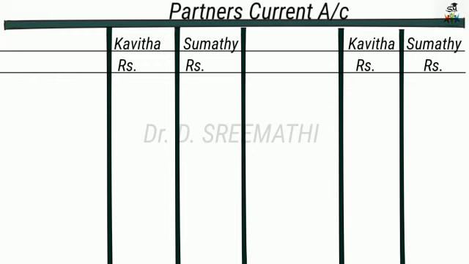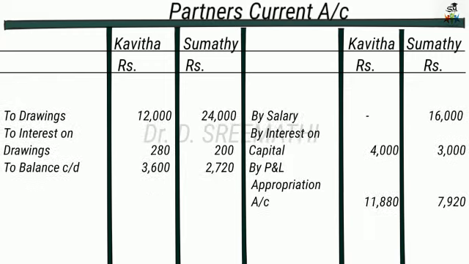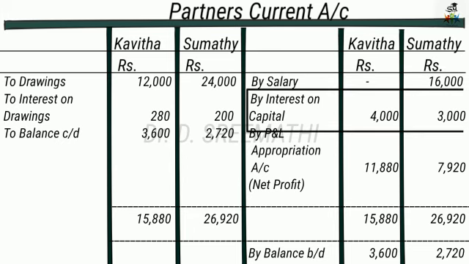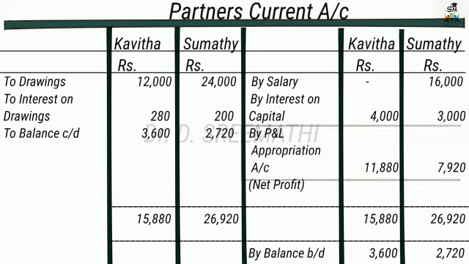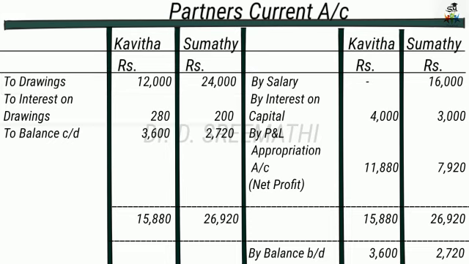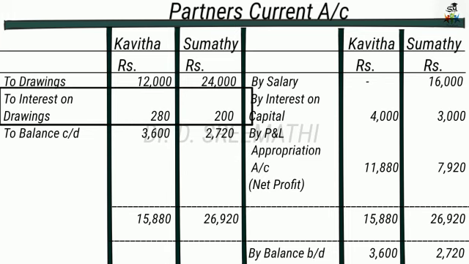Have columns for Kavita and Sumati on both sides. Then take the other adjustments here: salary of Sumati, 16,000. Interest on capital, Kavita 4,000 and Sumati 3,000. And the profit and loss appropriation account, that is the net profit of the business, to both of them: 11,880 and 7,920. Then drawings of partners: 12,000 for Kavita and 24,000 for Sumati. And interest on drawings, 280 and 200.